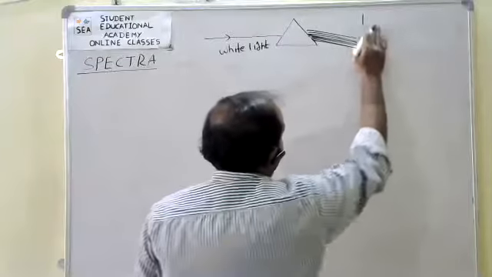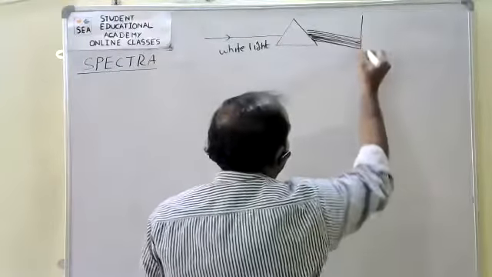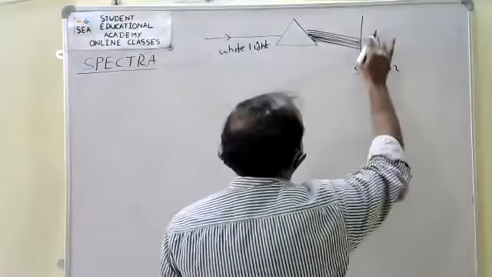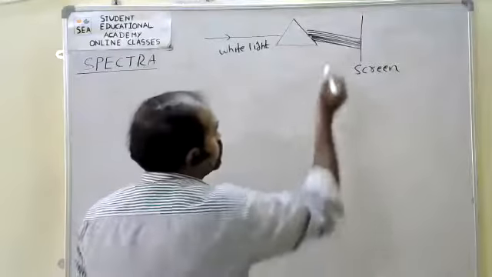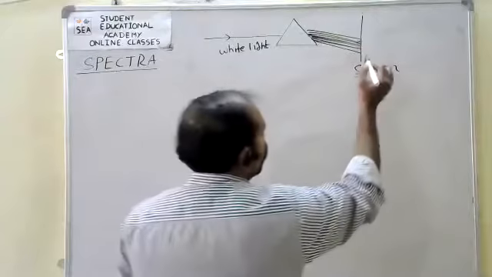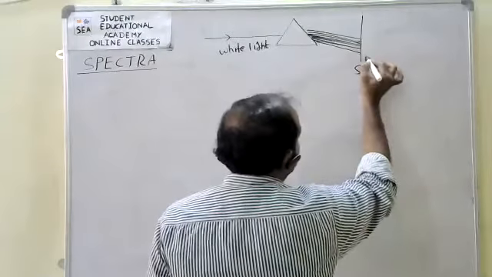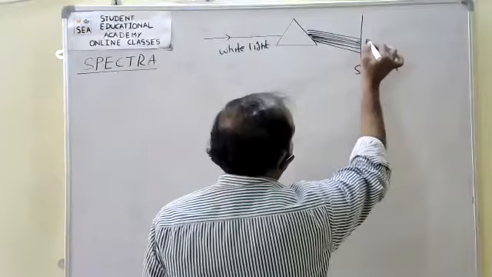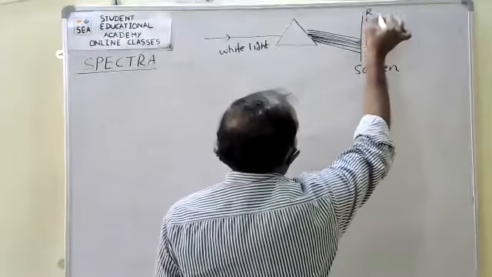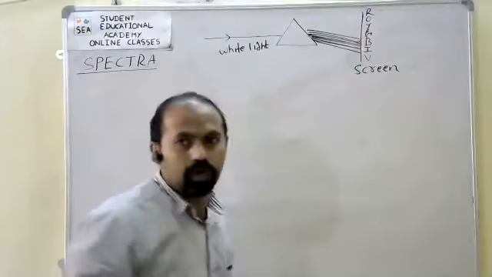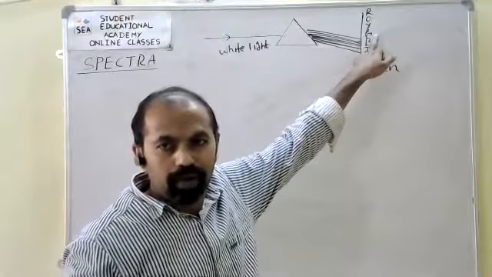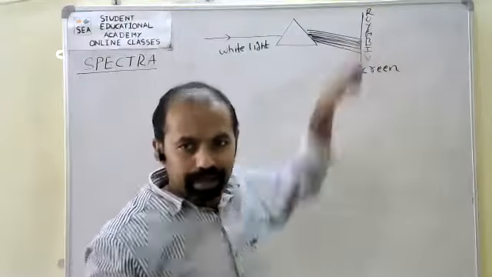Now I have taken here one screen. So it is splitting into 7 colors. So what about these 7 colors? Violet, indigo, blue, green, yellow, orange, red.